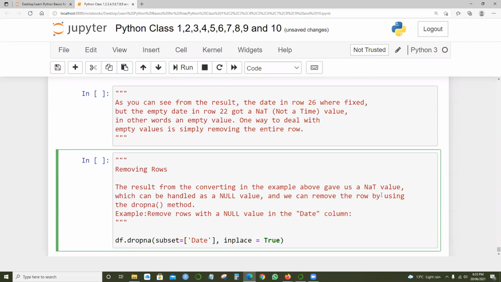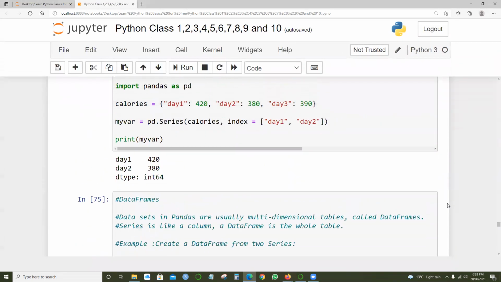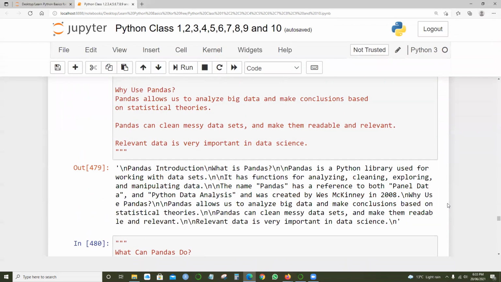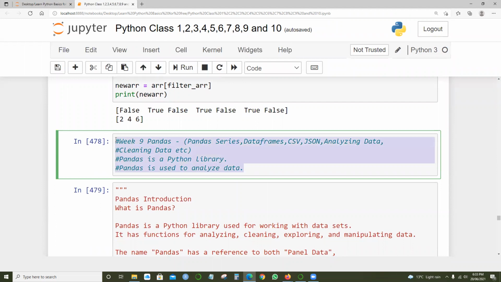Okay, so in the previous session, let me scroll to the top, what we have discussed. This is week 9. The last week session, what we've learned is regarding pandas. I think we just started at the time. Pandas is all related to reading the data sets and making sure how well the data is clean, and if the data is unclean, how to clean it and manipulate it and make sure we can meet the business expectations.